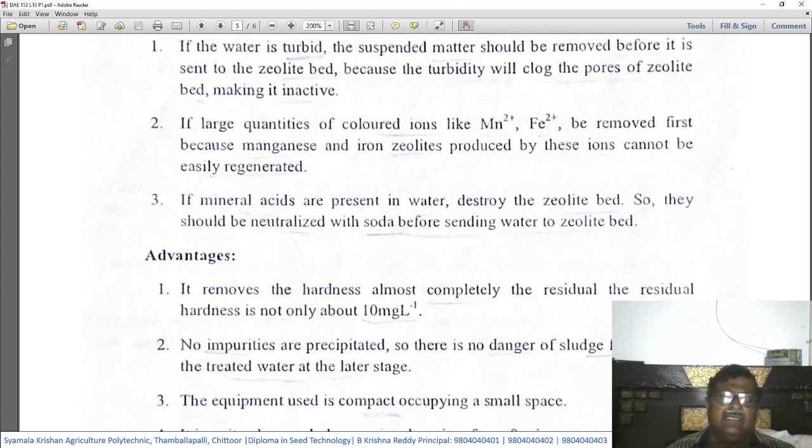Then the third limitation: if mineral acids are present in water, they destroy the zeolitic bed. So they should be neutralized with soda before sending water to the zeolitic bed. Whenever this zeolitic bed process is used to remove the hardness of water, mineral acids should not be present in the water. If mineral acids are present, they need to be removed before using this method. Otherwise, these acids will destroy the zeolitic bed and it becomes less efficient.